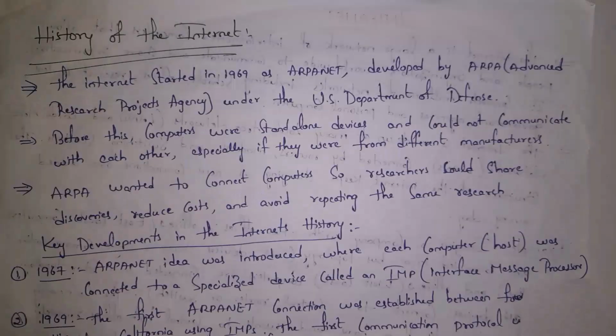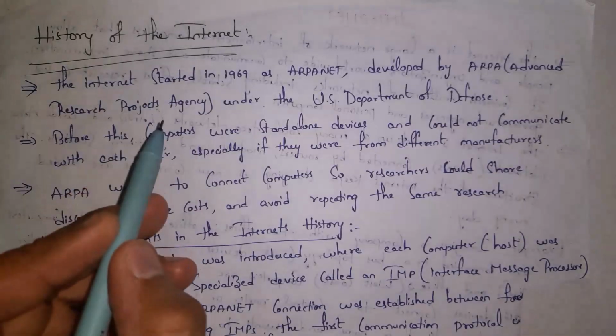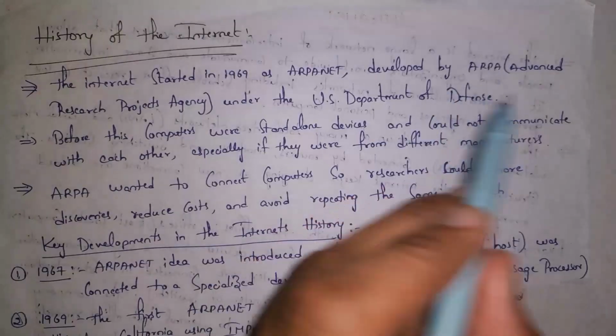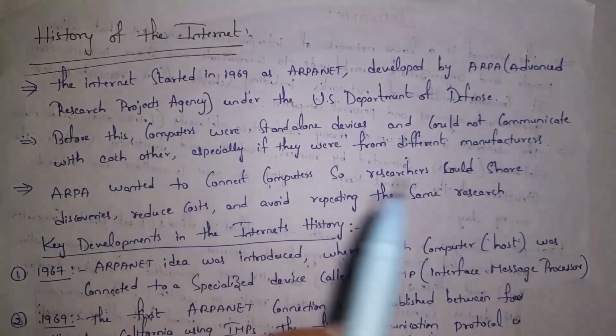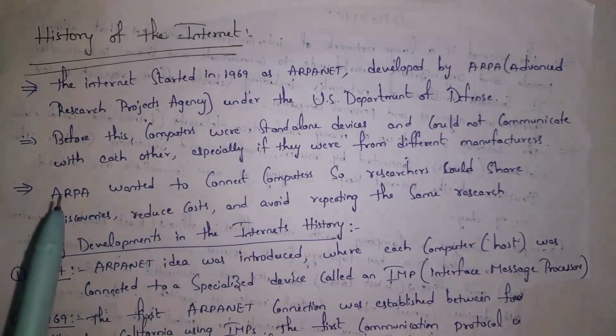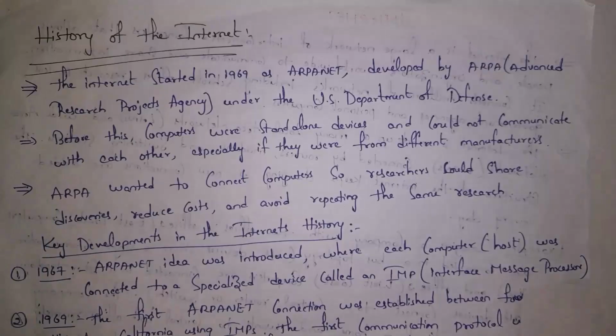Before ARPANET, computers were standalone devices and could not communicate with each other, especially if they were from different manufacturers. ARPA wanted to connect computers so researchers could share discoveries, which would reduce cost and avoid repeating the same research. Thus, if any scientist discovers anything, that information is forwarded to various researchers, so they will not do the same research. This is the history of the internet.